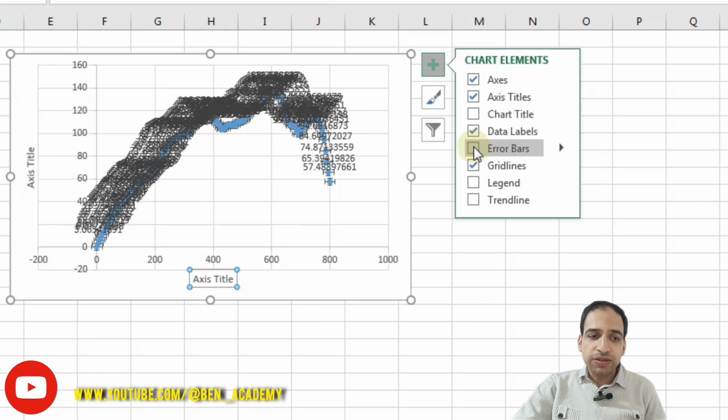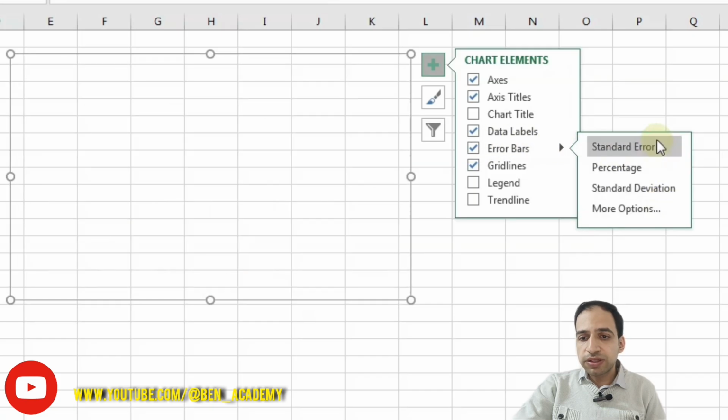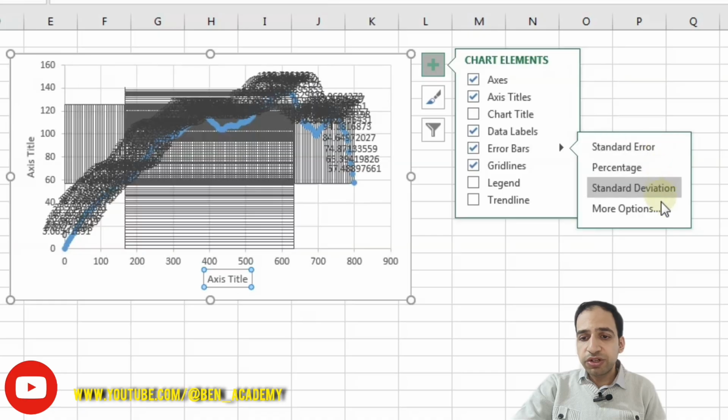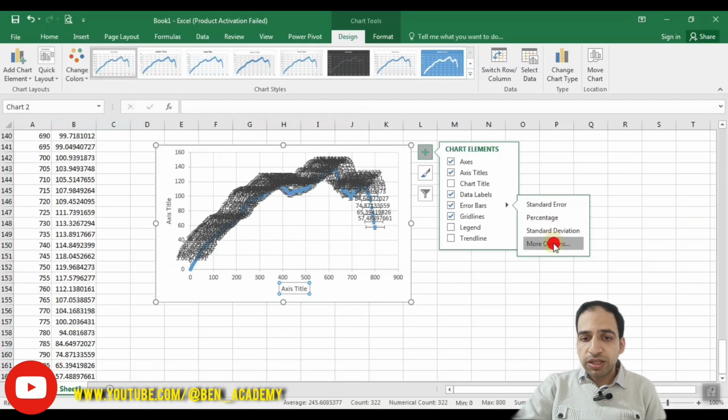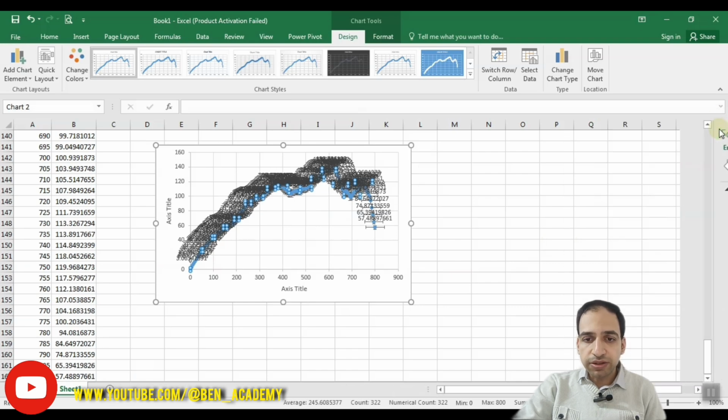The next item here is error bar. Error bar is used in some cases if your data represents more than one point, and you may have an average, you may have a standard deviation, and it's preferred to show the range of the data this point is representing. If you select it, you can adjust what the error bar is. You can see some options like standard error, percentage, standard deviation, and more options. If I select more options, a menu will open for you, and you can adjust the type of error bars you want to display. I will describe it for you later.